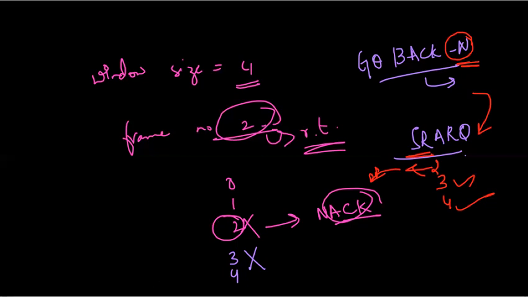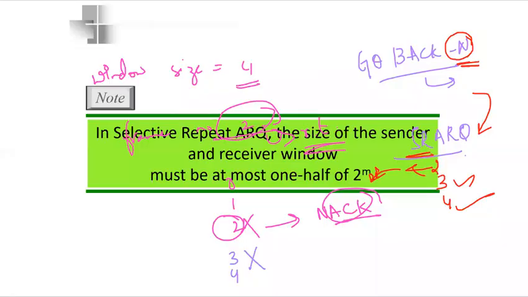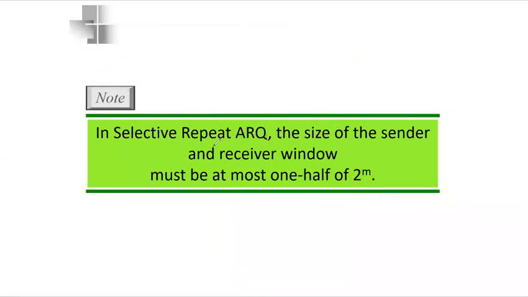Now we will see what the windows are in selective repeat ARQ and how it works. First and foremost, in the case of selective repeat ARQ, the size of the sender and receiver window must be at most 1/2 of 2 power m. So suppose we have m bits for the sequence number, then in selective repeat ARQ the window size should be less than or equal to half of 2 power m.